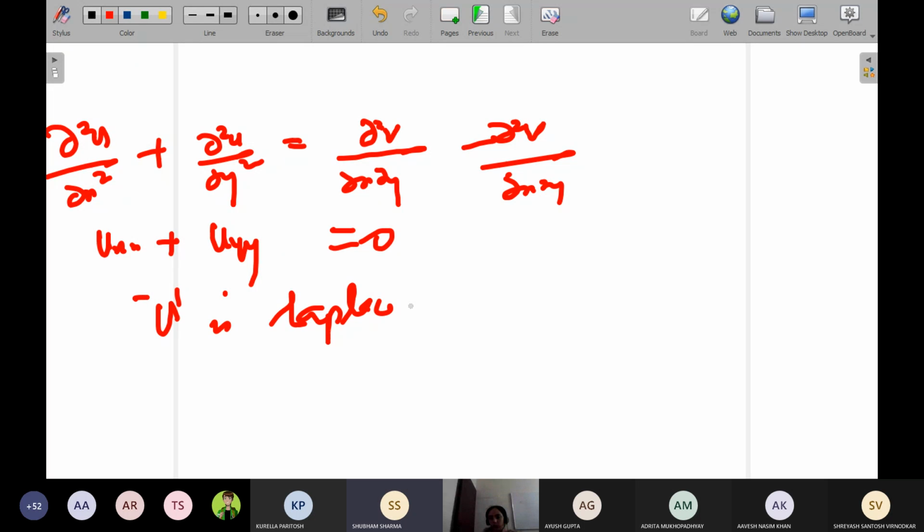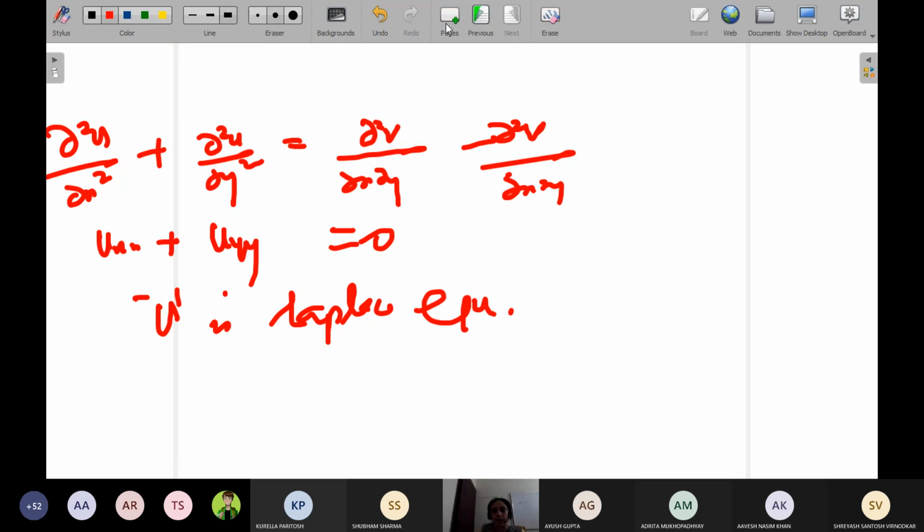Ma'am, for every question, for every function, do we have to first find u and then v as a Laplacian equation? Generally, the proof, I'm doing a proof here. What does the property say? The real part will satisfy the Laplace equation. The imaginary part will satisfy the Laplace equation. That is what the property says, if the function is analytic. Both the real and the imaginary part of any analytic function will satisfy the Laplace equation.